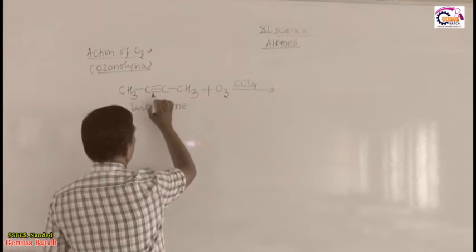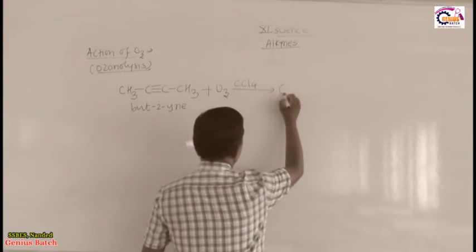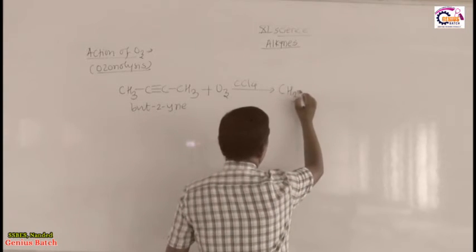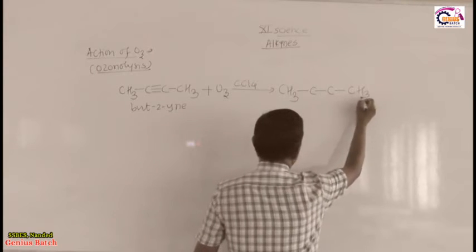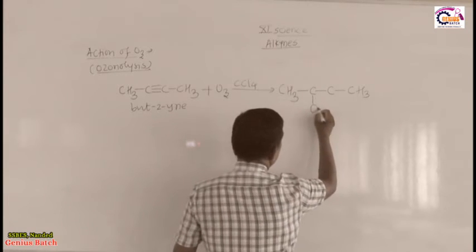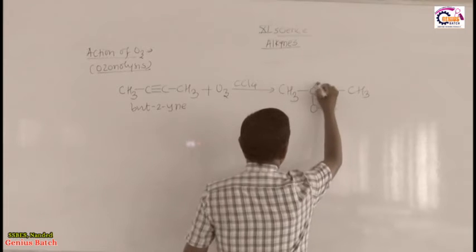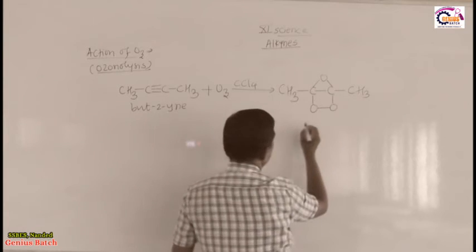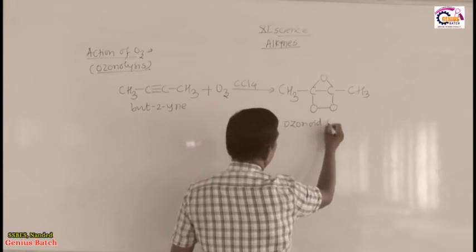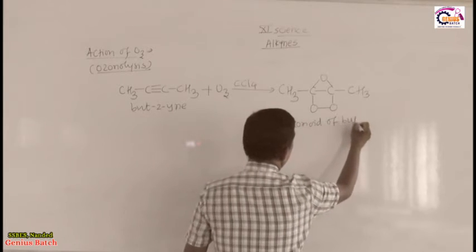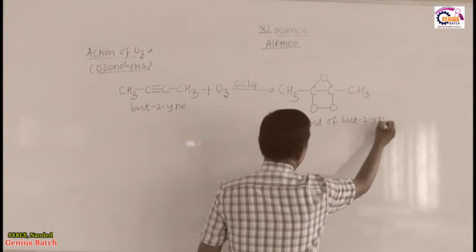So here two bonds break, one remains intact, as it is. Therefore ozone adds here: C CH3, here ozone adds like this, oxygen, here oxygen, and at the top there is one oxygen. So its name is the ozonoid of but-2-yne.